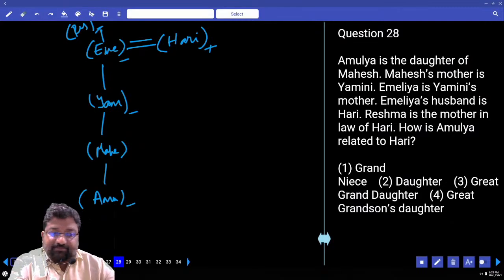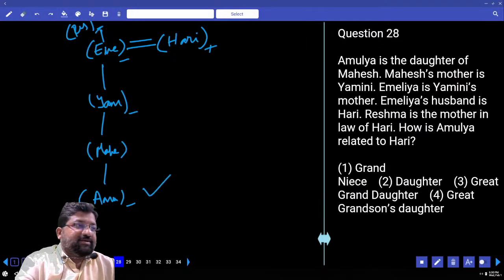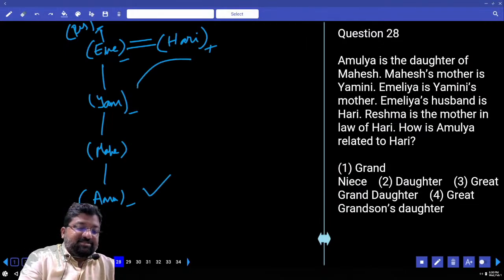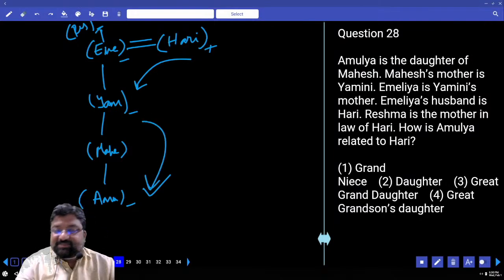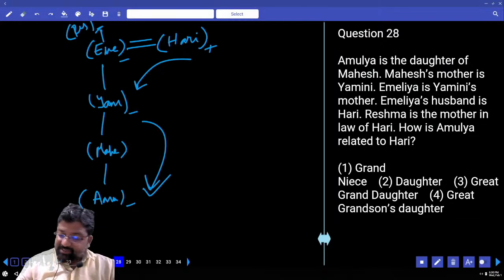How is Amulya related to Hari? Hari's daughter, daughter's granddaughter. Daughter's granddaughter is called great granddaughter. Okay. So which option is my answer?